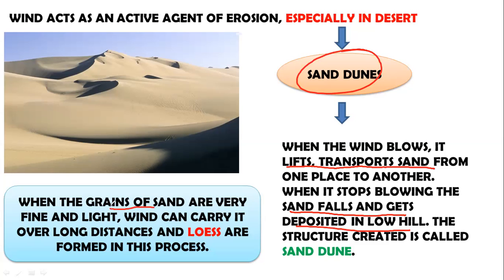When the grains of sand are very fine and very light, wind can carry it over long distances as well. And in this process, loess are formed. So, sand dunes and loess are basically the same thing. It's just the difference between their size, between the size of their particles.